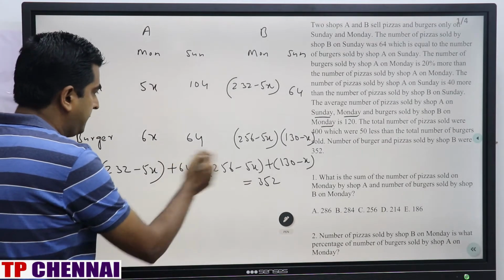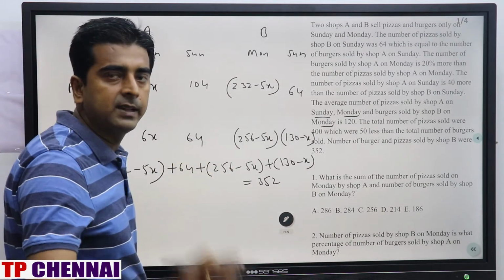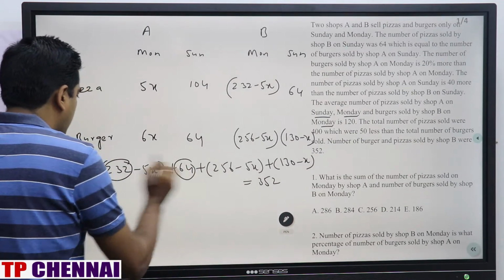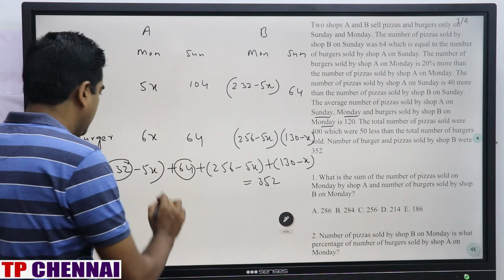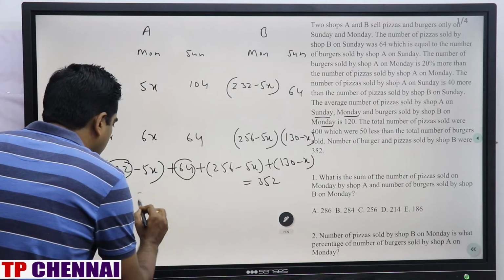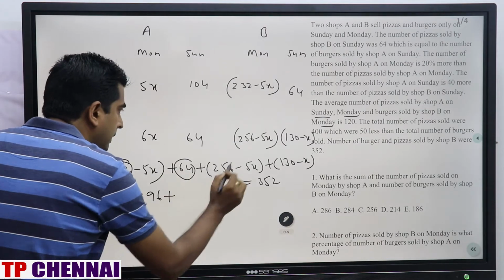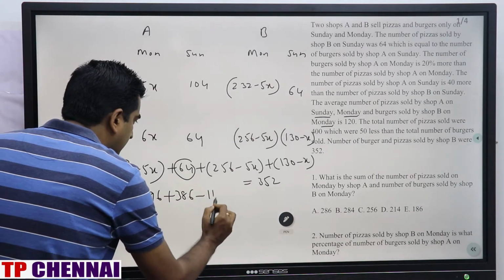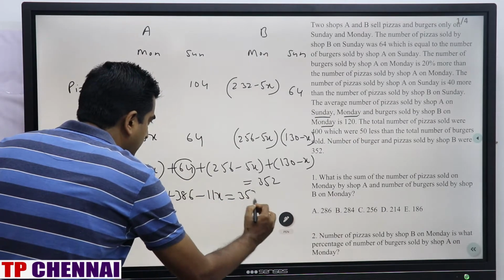Minus 5x minus 5x minus x is minus 11x. 232 plus 64 is 296. 296 plus this is 386 minus 11x is equal to 352.